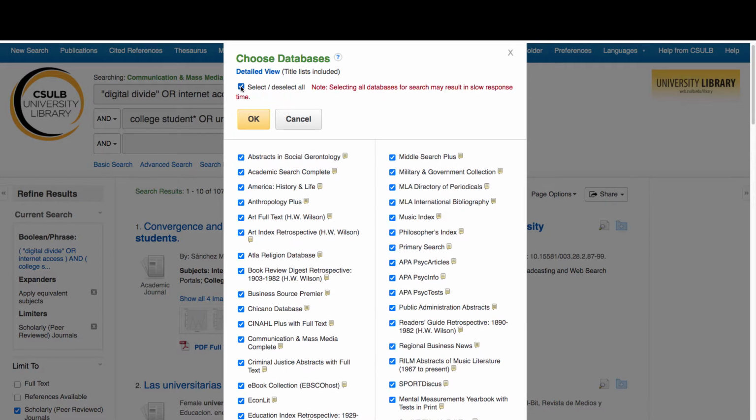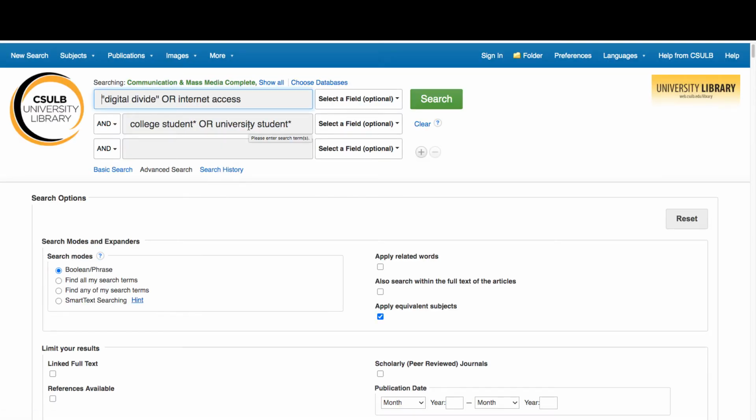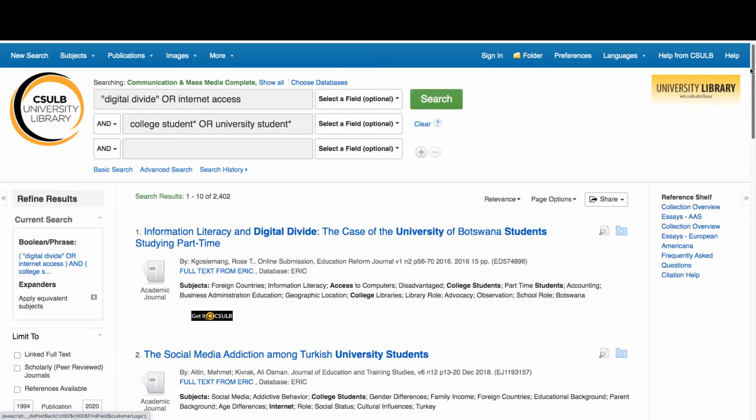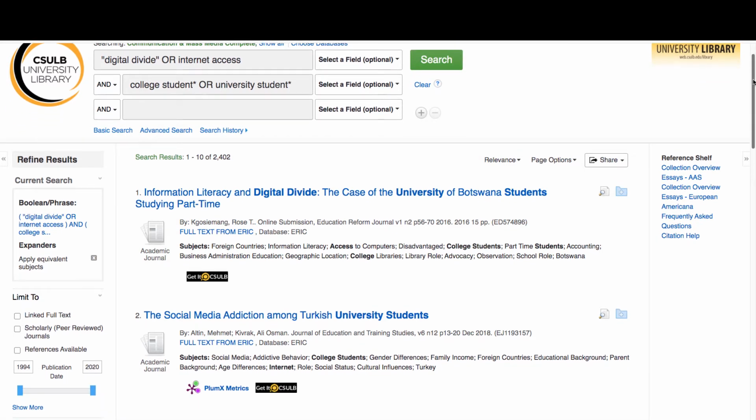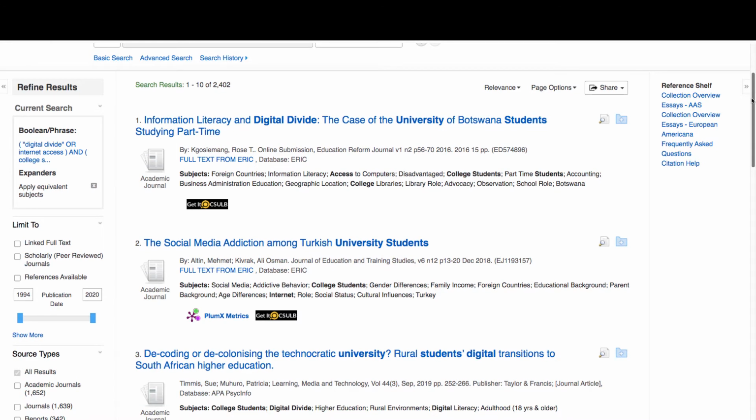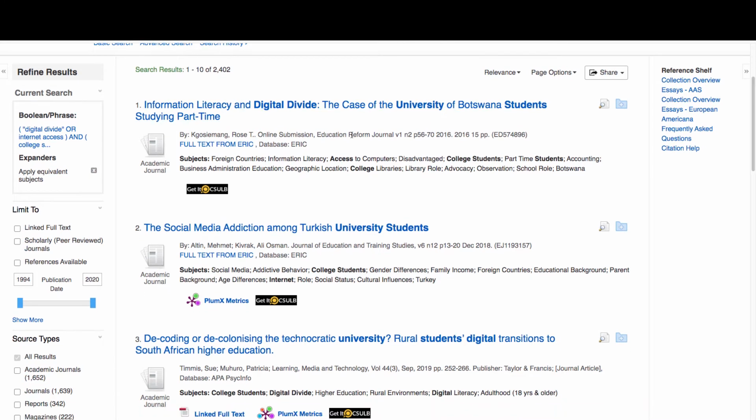This is a little backdoor trick. And click OK. And it's going to include music, philosophy, all kinds of things you don't care about, but it's just a simple little hack. And now we're going to click Search again. And we end up with 2,402 articles. So it's clear that there are other disciplines besides Communication and Mass Media Complete.